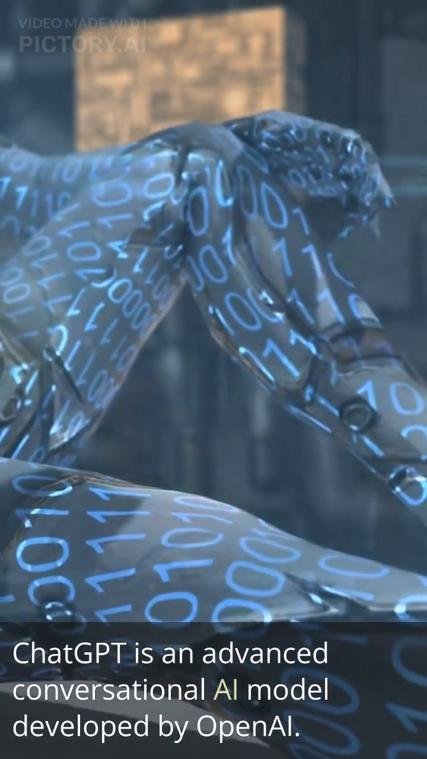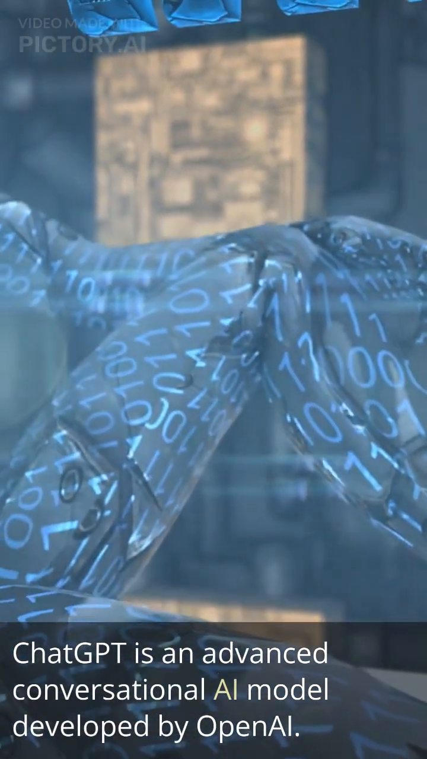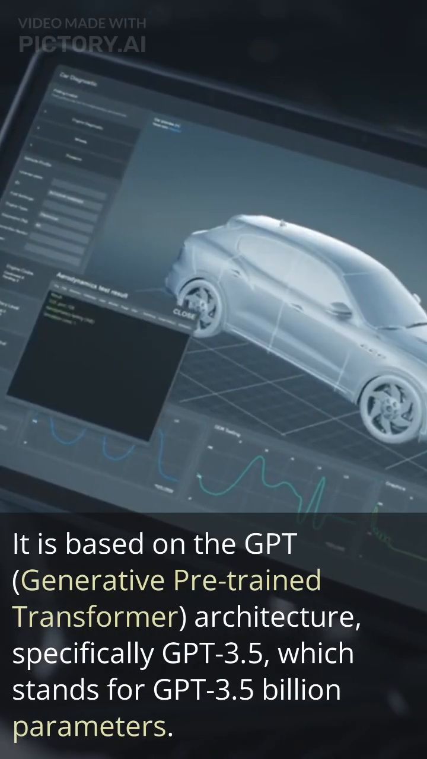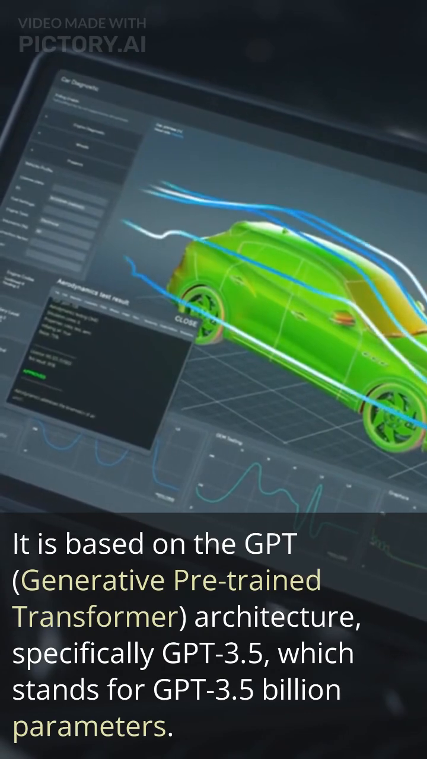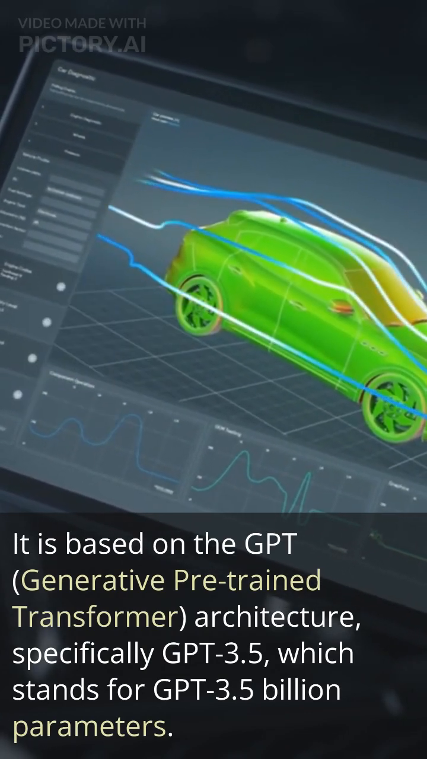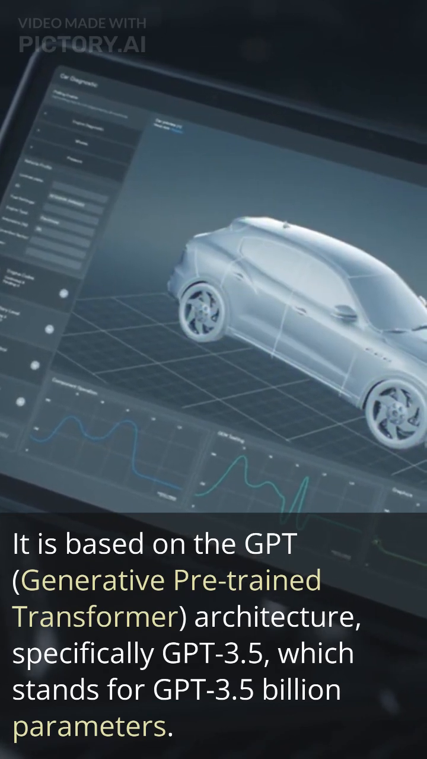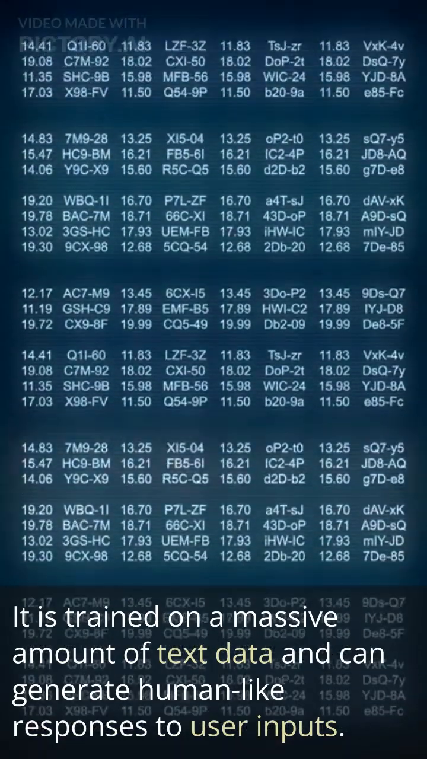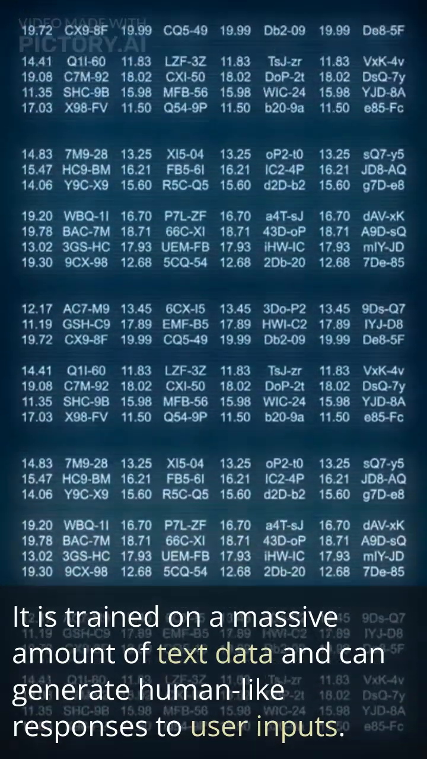ChatGPT is an advanced conversational AI model developed by OpenAI. It is based on the GPT, Generative Pre-trained Transformer, architecture, specifically GPT 3.5, which stands for GPT 3.5 billion parameters. It is trained on a massive amount of text data and can generate human-like responses to user inputs.